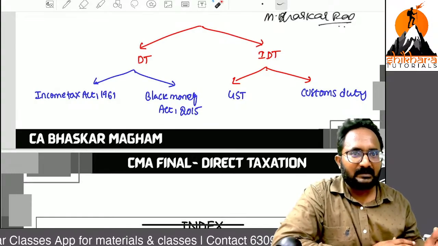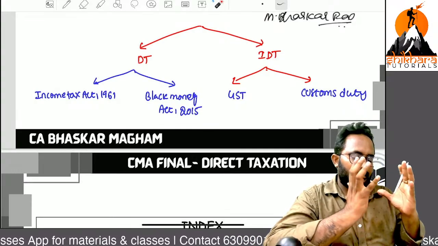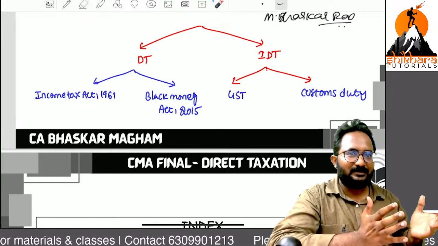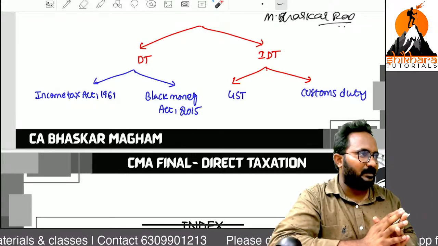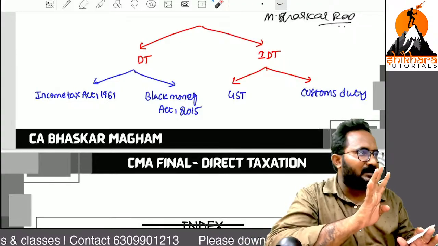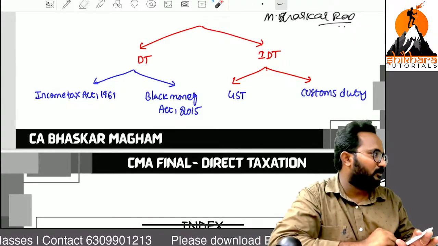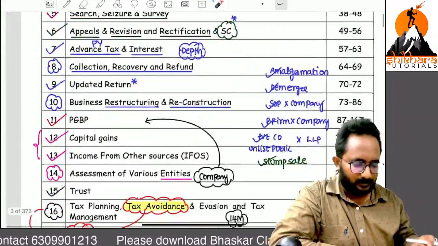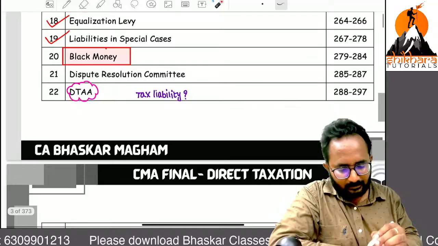Sir, act means I think you have some fear feelings also, sir. Income tax itself is voluminous only. Again, we have a Black Money Act. 4 pages of study material content. Every attempt they have given 2 to 4 marks. Small chapter, don't think about it. It is a very easy chapter and a funny chapter also. What is it? Black money.